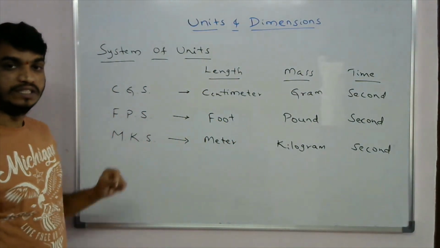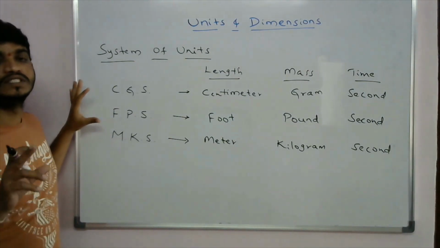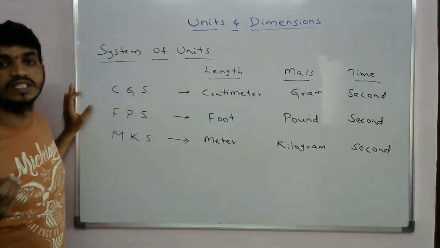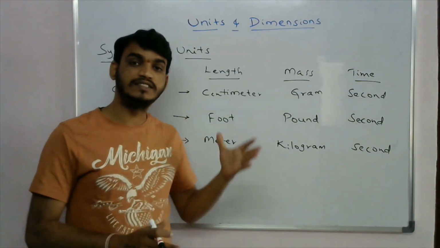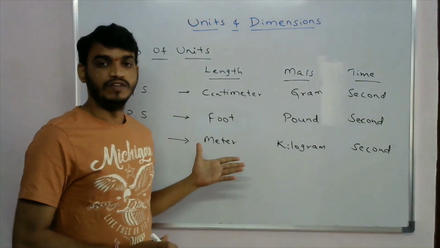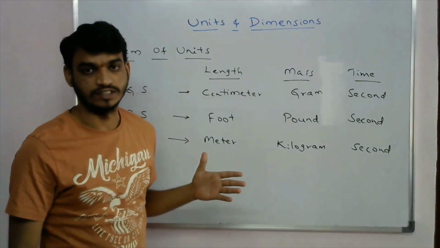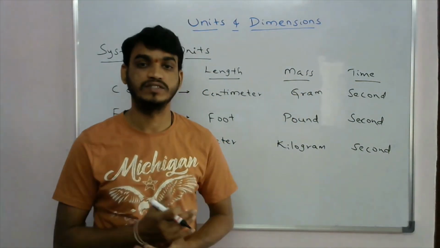So these three are the different types of systems to explain the units for the physical quantities. But these three systems will give the units for only three physical quantities. They are length, mass and time. But what about the remaining physical quantities?